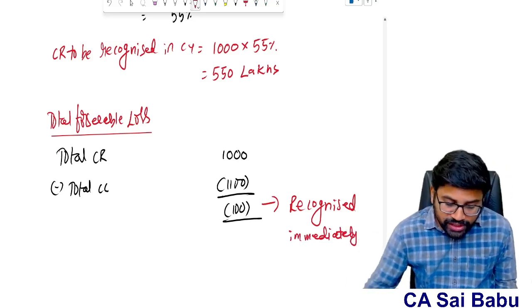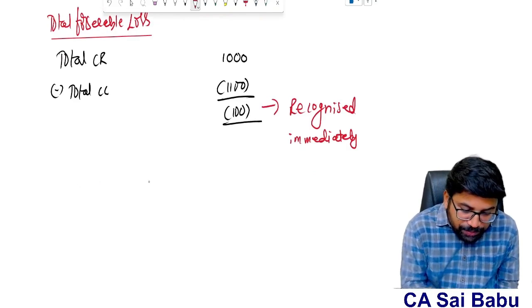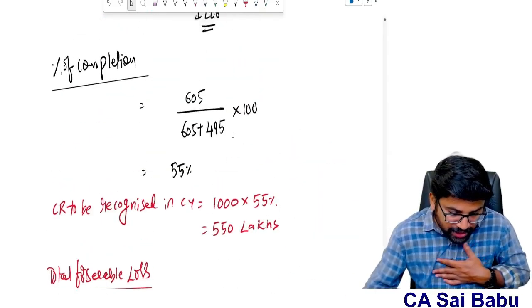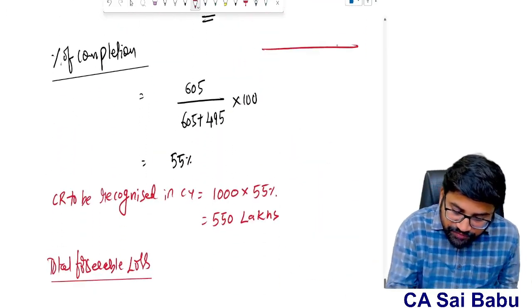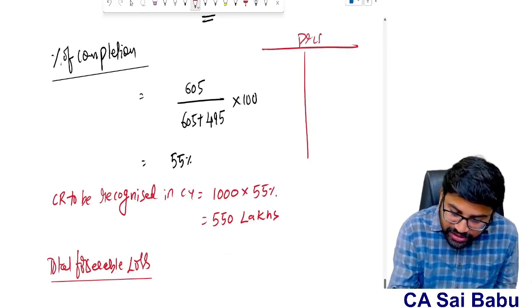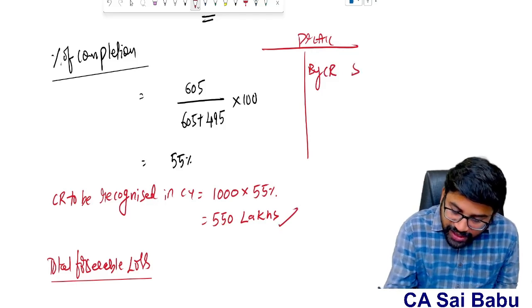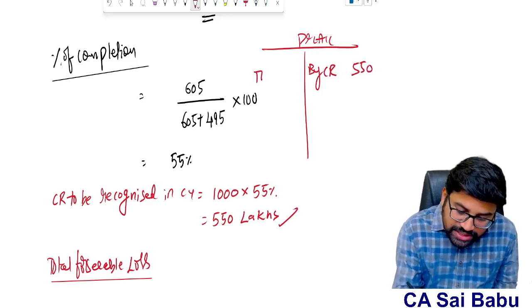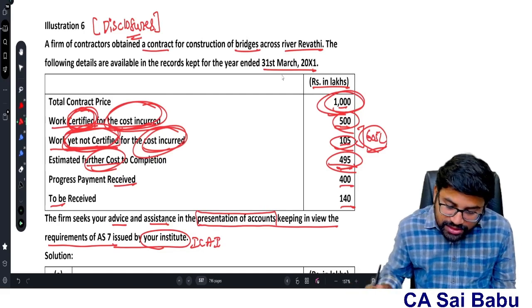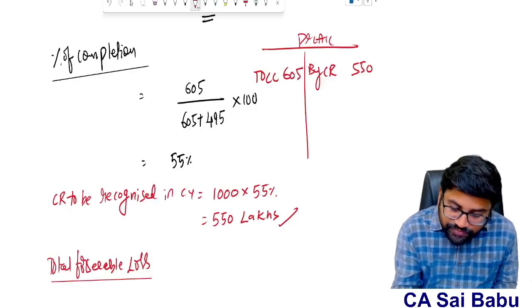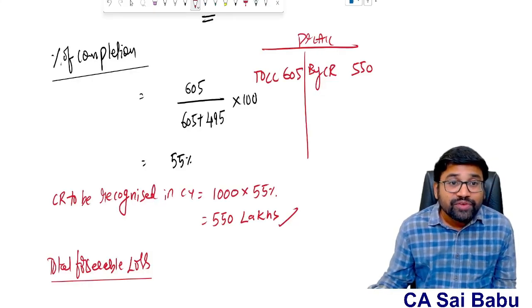But the point is, if I prepare the P&L account for the current year, what is the contract revenue I will recognize, sir? 550 lakhs. Correct? What is the contract cost I will recognize, sir? Cost incurred in the year, 605. What is my current year loss? 55 lakhs.